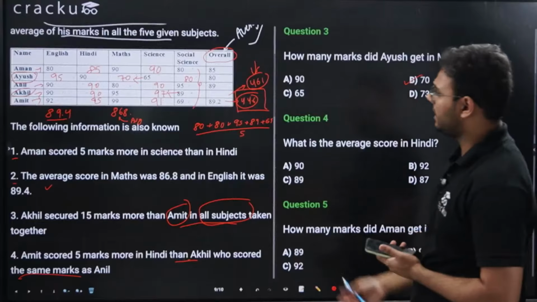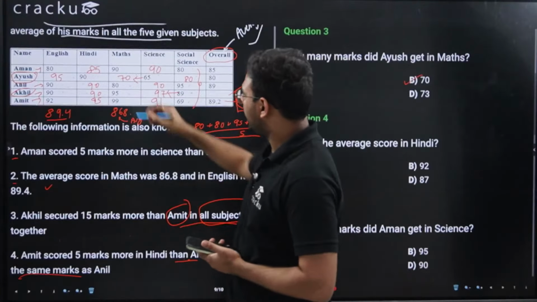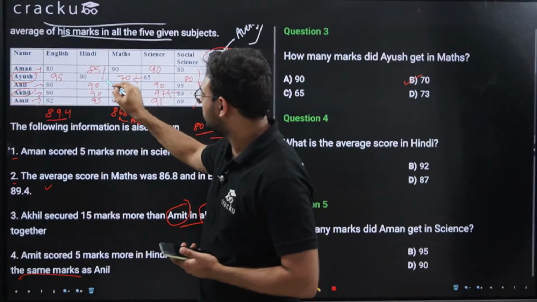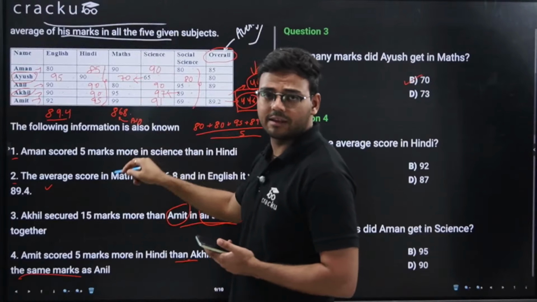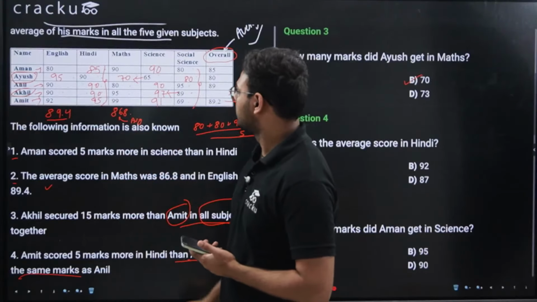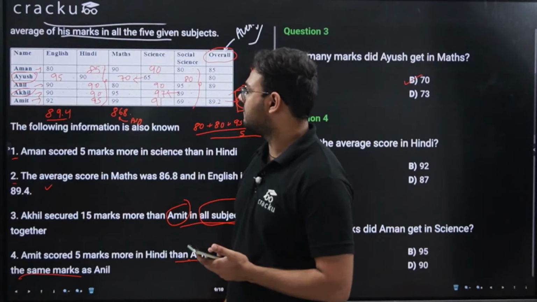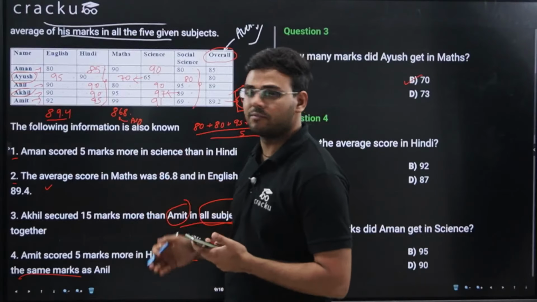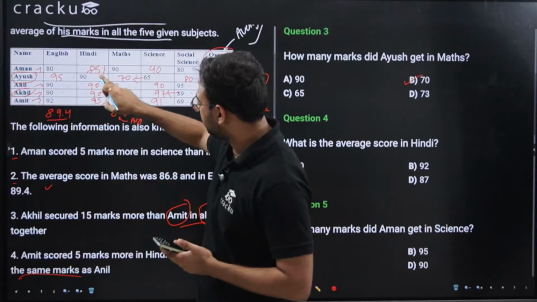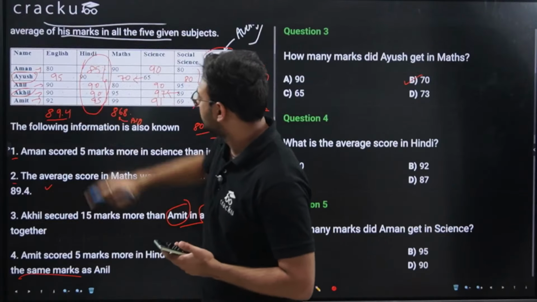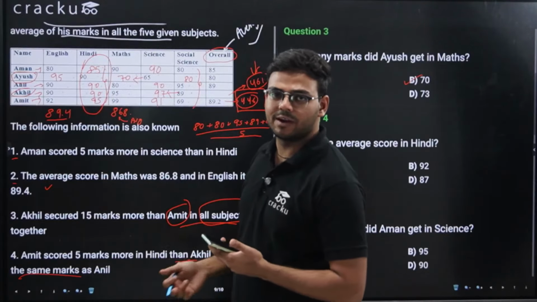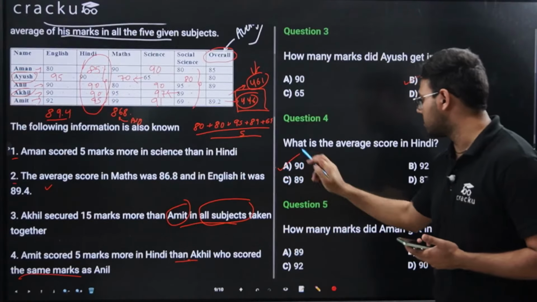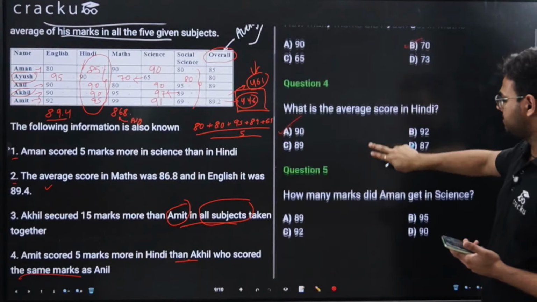What is the average score in Hindi? Again, the same formula which we used. So 85 plus 90 plus 90 plus 90 plus 95, divided by 5. The sum of all these marks divided by 5 will be my average marks in Hindi. So 85 plus 90 is 175, 175 plus 90 is 265, plus 90 is 355, plus 95 is 450. So the sum of this entire column is 450, and 450 divided by 5 is 90. So the average score in Hindi is option A, which is 90, the correct answer.